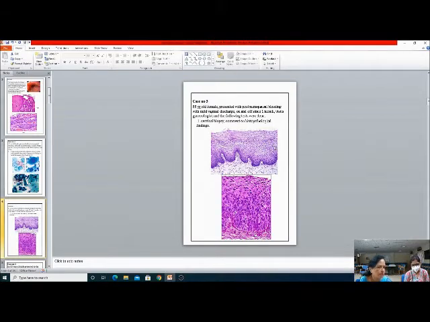Our students were very good. They picked up this epithelium. They said stratified squamous non-keratinized. So in what way is this biopsy different? They said increase in number of cells. Okay, hyperplastic epithelium. And look at these cells.